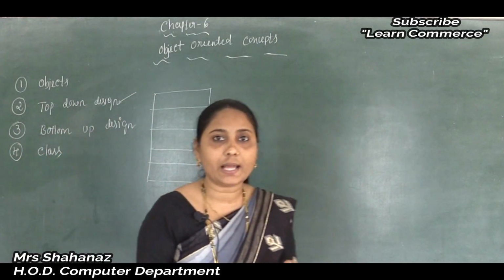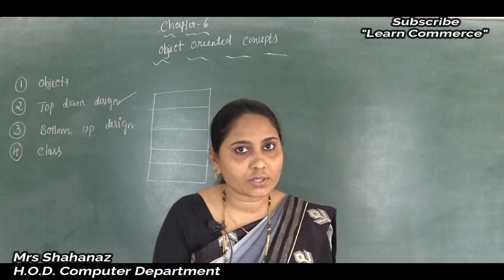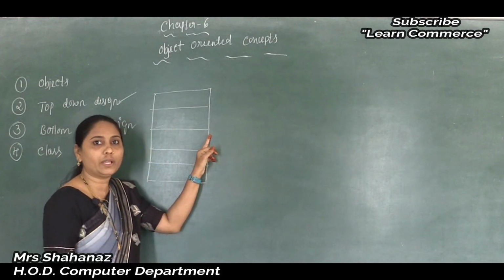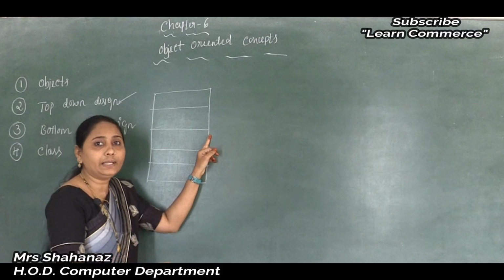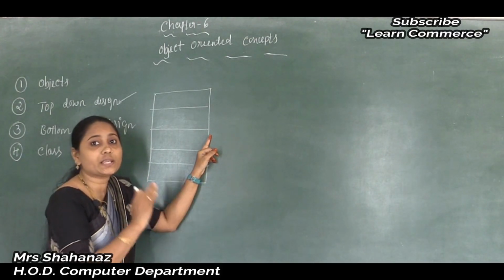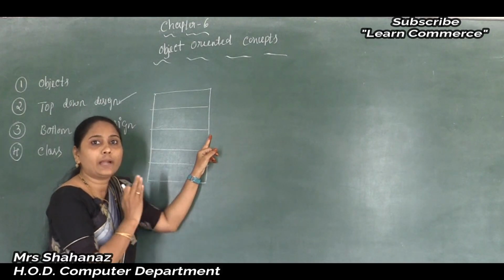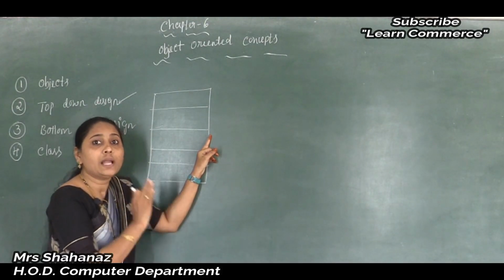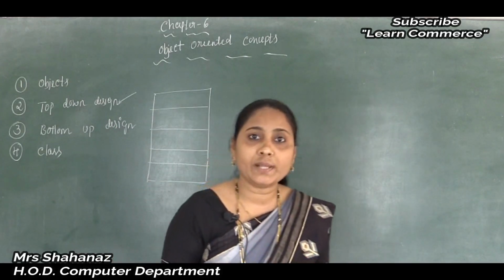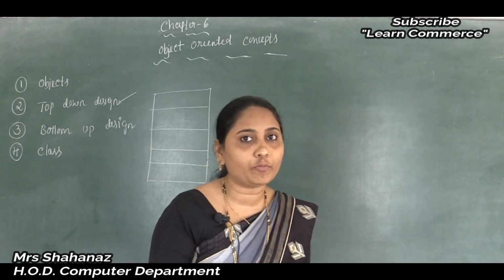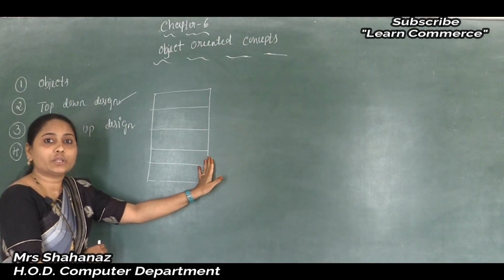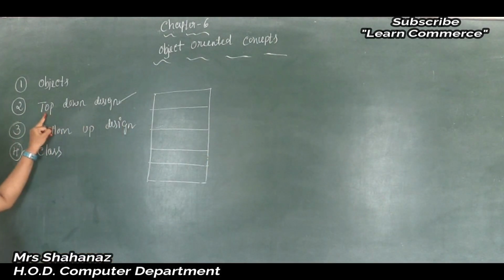So we can say that the top down design concept is an approach of dividing a problem into sub problems, and then dividing the sub problem further into smaller sub problems. And why are we using all those methods? Just to get the solution of the program, that means until they can be implemented for the solution of the problem. So this is the concept of the top down design.